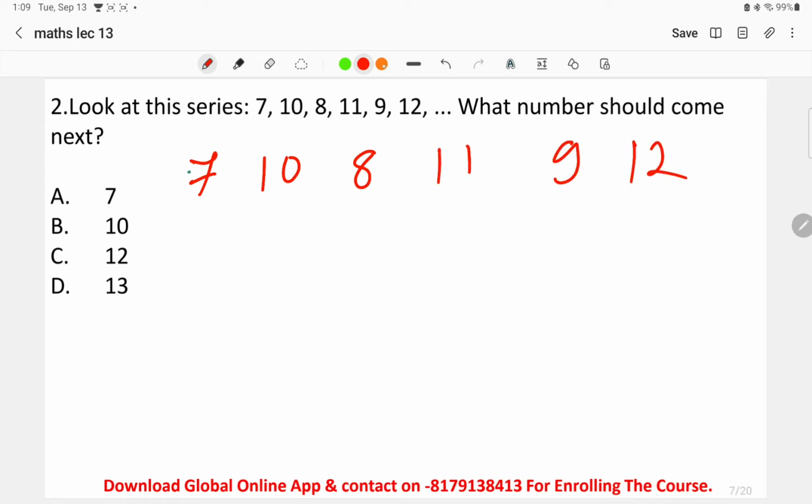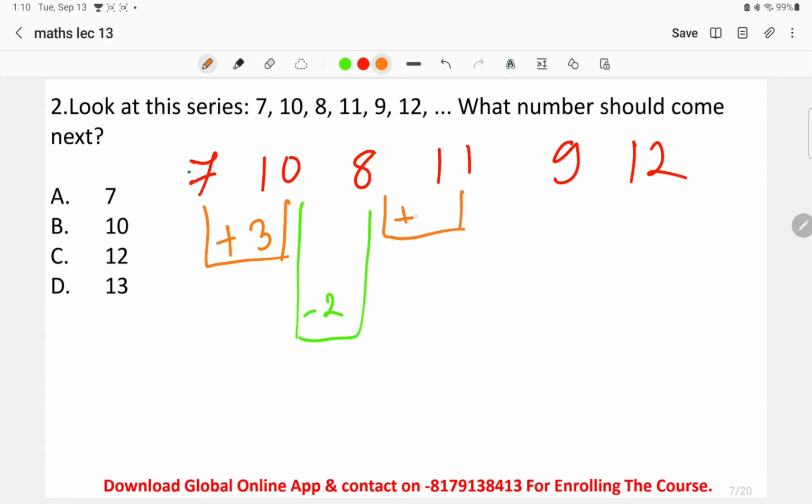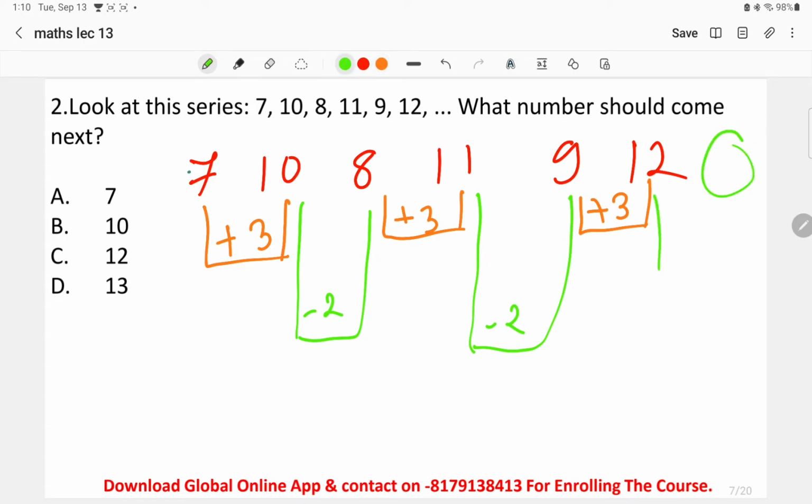This is the series that is given over here. What we are doing first is adding 3. Next, we are subtracting 2. Once again adding 3, once again subtracting 2. Next, we are again adding 3. Next, to get the new number, we will again subtract 2.